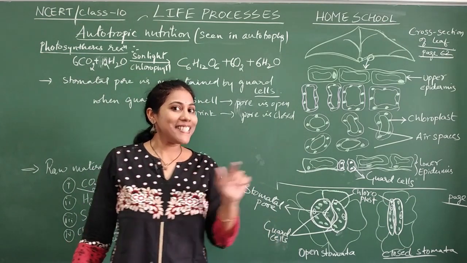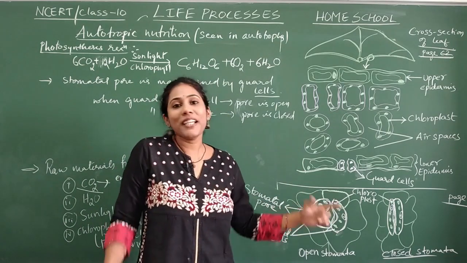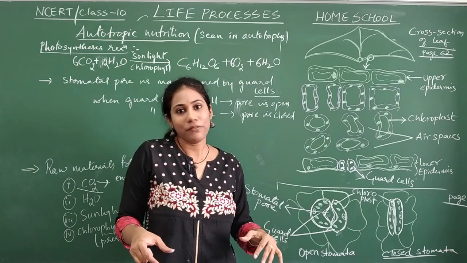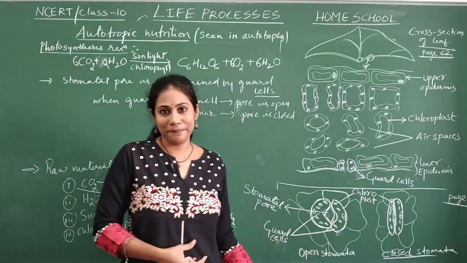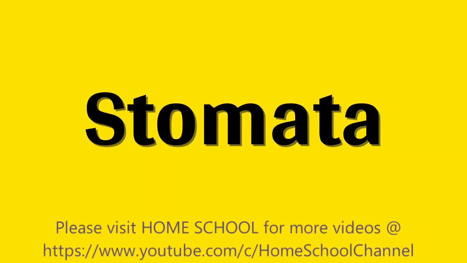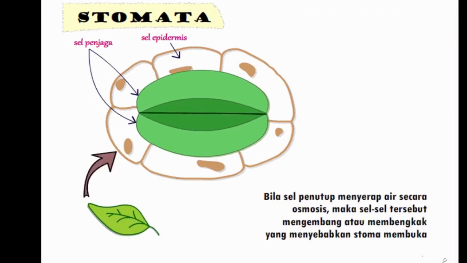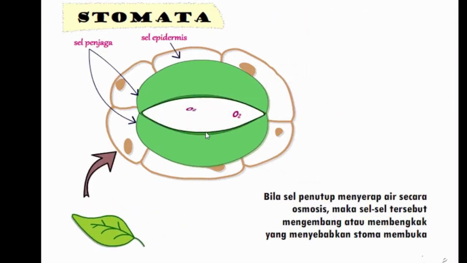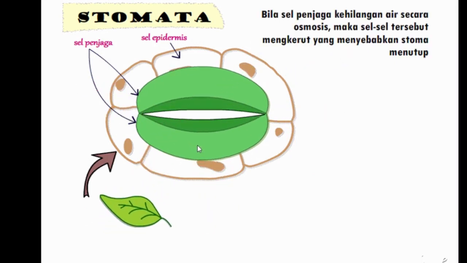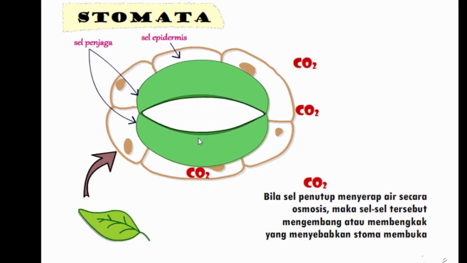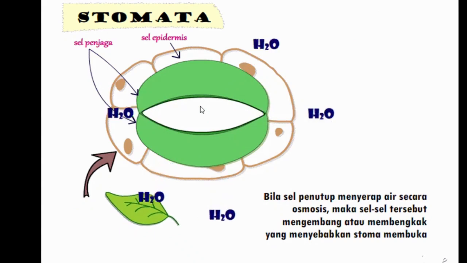And now let us see a small illustration of how the stomatal pore can become open and closed. The opening and closing of stomata. So this is your stomata. It got opened by absorbing water, carbon dioxide went in, oxygen is coming out, water is also coming out.